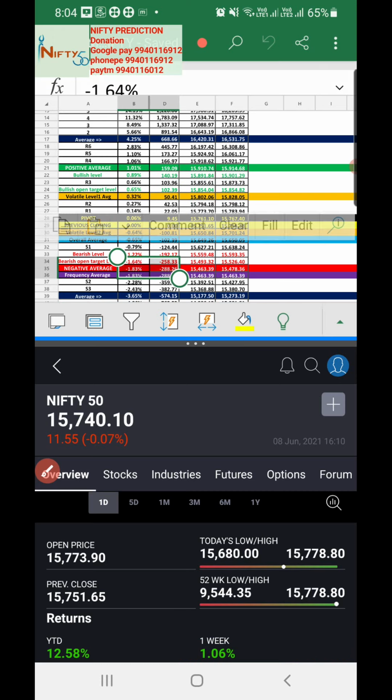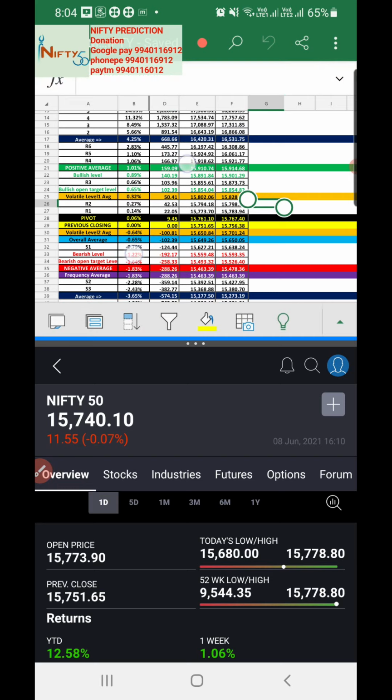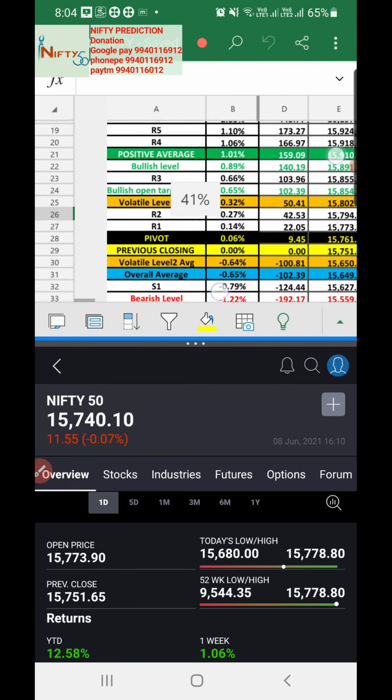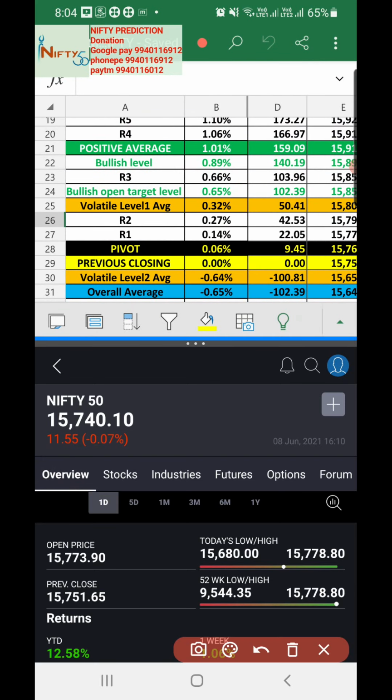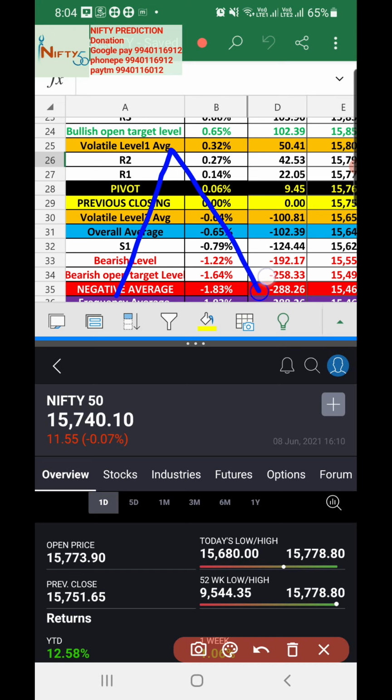Another kind of volatile we have is the bullish volatile. Bullish volatile means it has the potential to move from the positive to volatile 2. It will come down towards volatile 2, then recover once again towards the positive. That is called bullish volatile. Bearish volatile is nothing but it will come down from the negative average to volatile 1. This is the bearish volatile. So these are all the 4 volatiles.